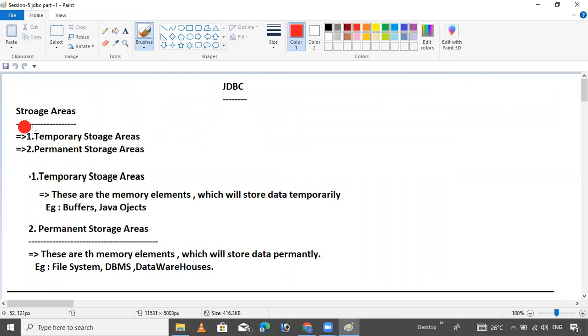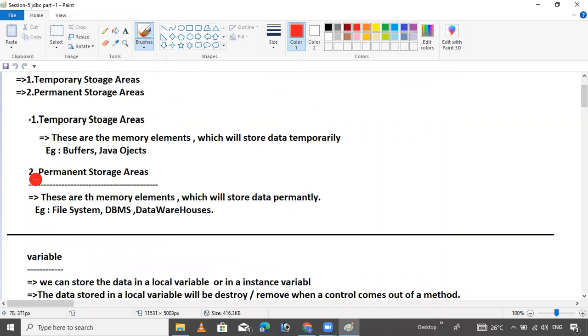Last class, we discussed storage areas where we can store the data when we develop an application related to JDBC. First is the temporary storage area. Second is the permanent storage area.